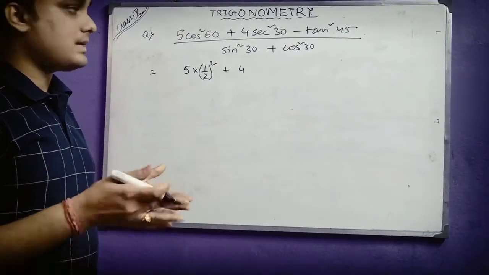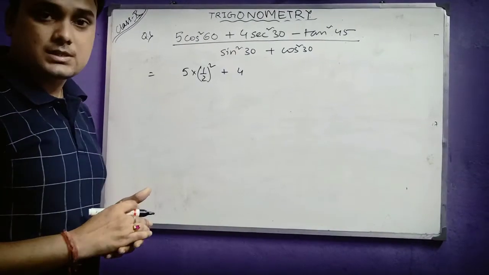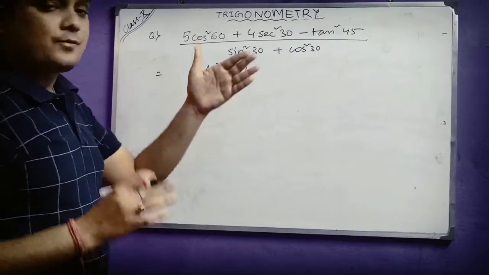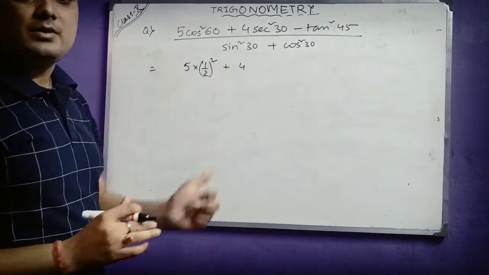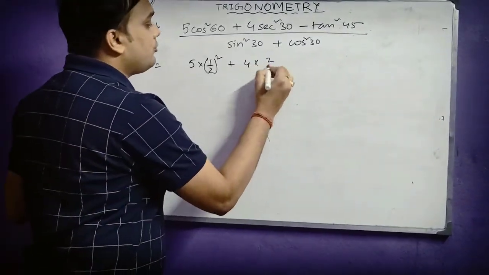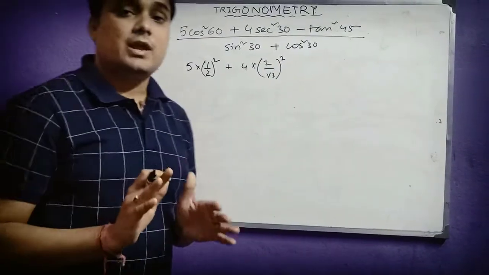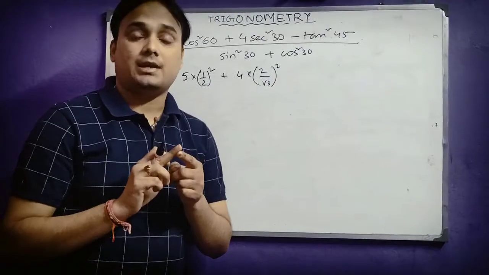Because as I said, sec is a reciprocal of cos, and cos 30 is root 3 by 2. So if cos 30 is root 3 by 2, sec 30 will be 2 by root 3. So it will be (2 by root 3) square. So students, you just need to memorize the value of sine, cos and tan.